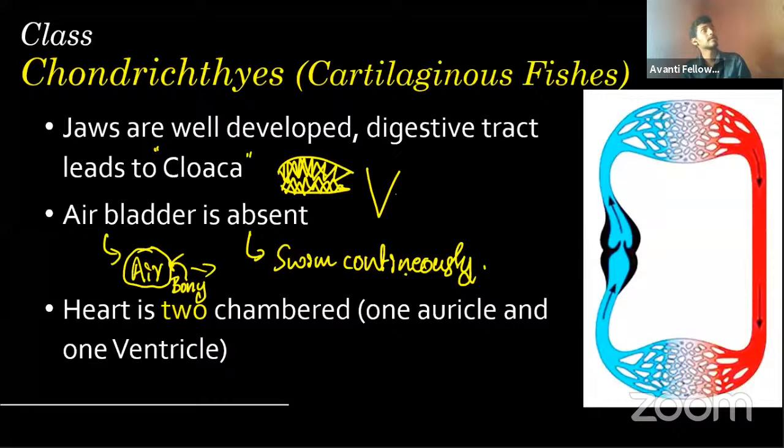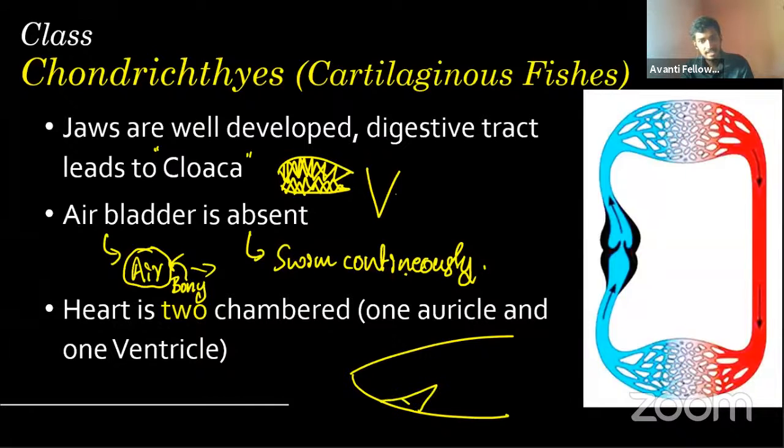Another thing I forgot, which you guys are asking about. If I write somewhat like this, it's somewhat smiling. These are called nares. What is the meaning of nares?